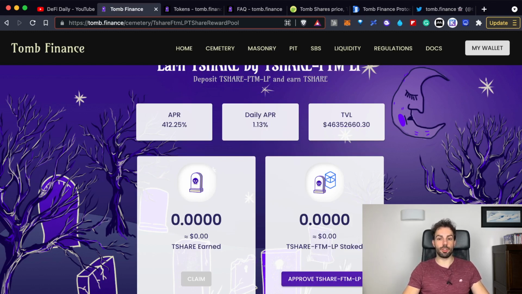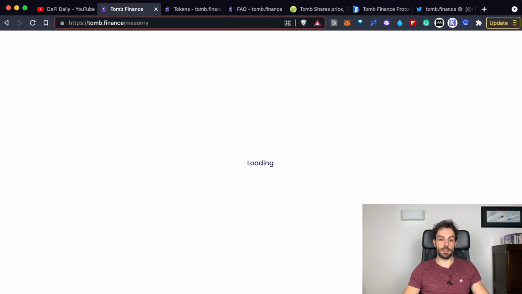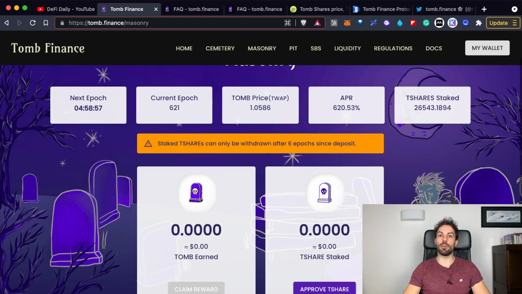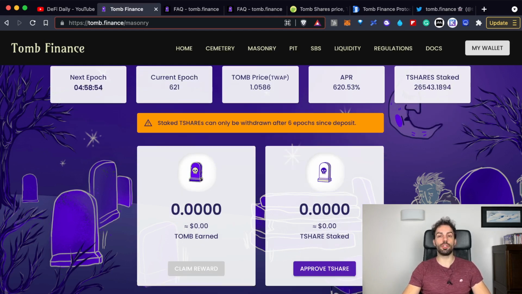Going to the second feature, that is the monthly, that is this one. As you can see from this interface, this feature is also offering you an insane APR, quite high, because we are talking about a not compounded 600%. This kind of APR is paid in TBOND tokens, and it is paid every 6 hours, and here you can find the counter. It works by staking your TSHARE, and remember that your funds are locked for 6 periods. It means that from the moment you are staking, in order to be able to withdraw any funds, you will have to wait at least 18 hours.